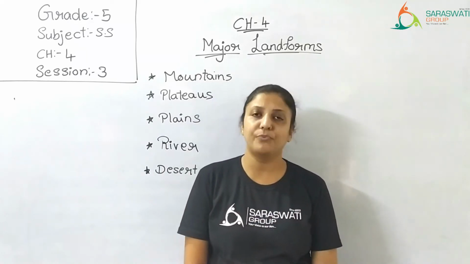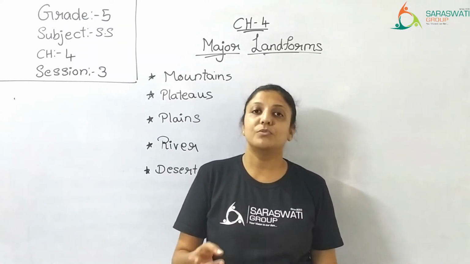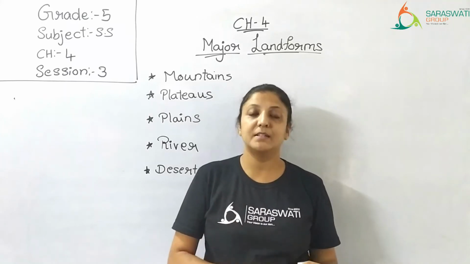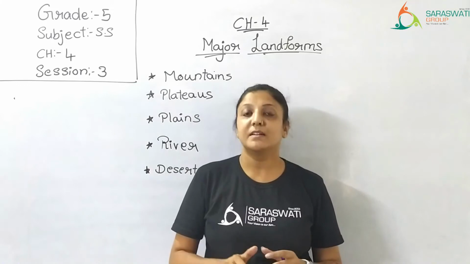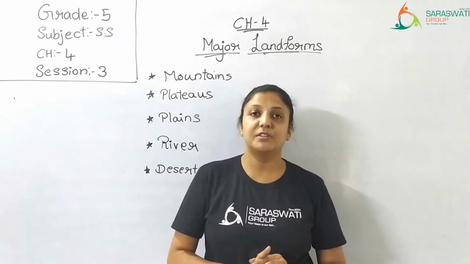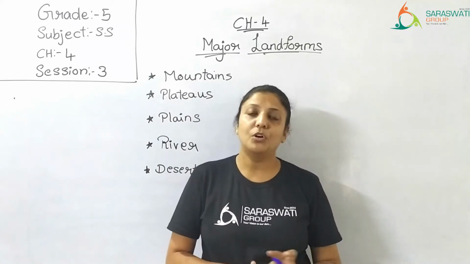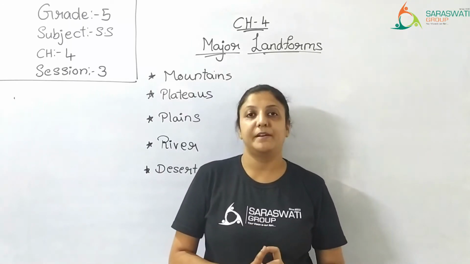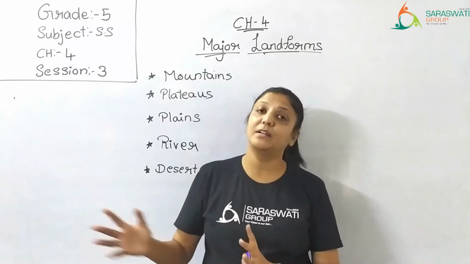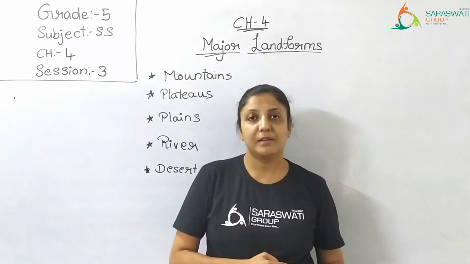different types of landforms. You find mountains, hills, valleys, plateaus, plains, deserts, rivers, correct? All these things you find on the surface of land. Land में अलग-अलग varieties है, right?